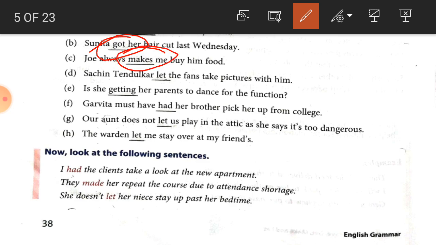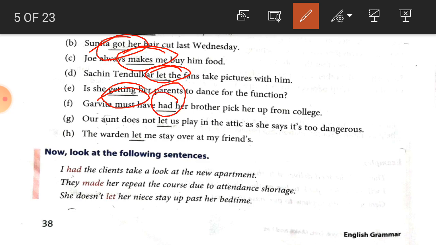Number D, Sachin Tendulkar let the fans take pictures with him. So here let is the causative verb. Number E, is she getting her parents to dance for the function? So getting is the causative verb. Next one, Garvita must have had her brother pick her up from the college. So here had is the causative verb.